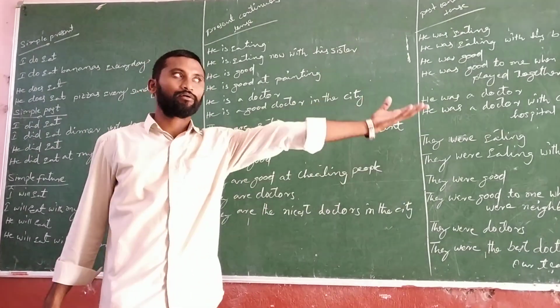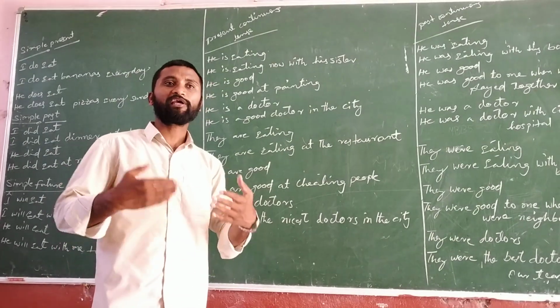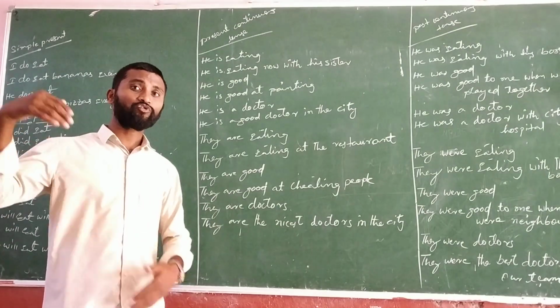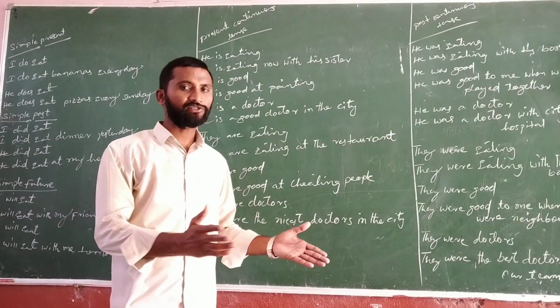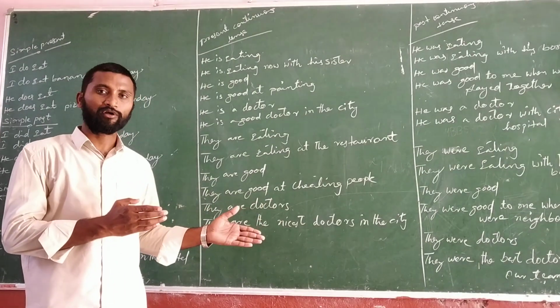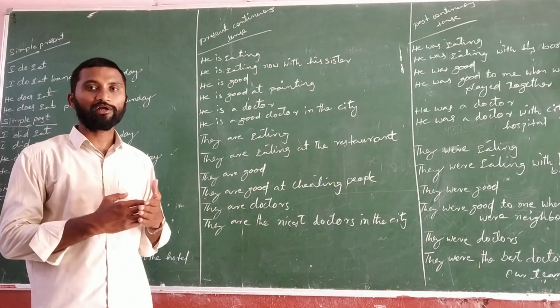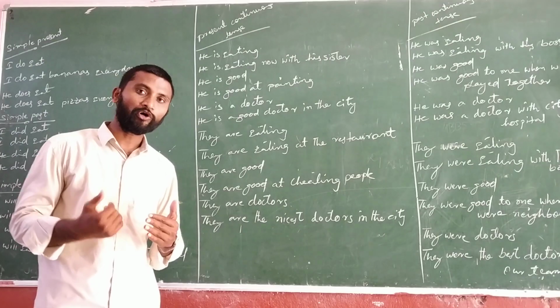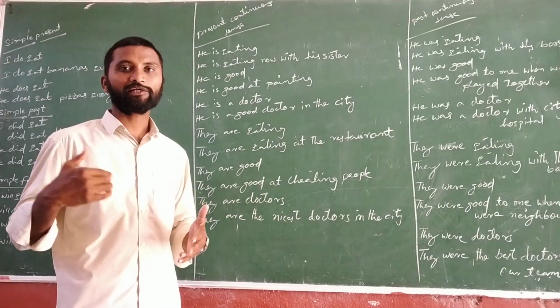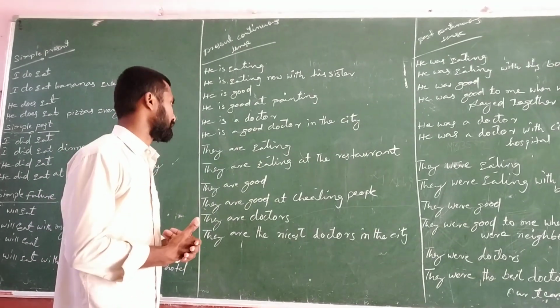In this way we can expand the sentences. So when we say he is good at painting, it is related to present tense only. But here is is the helping verb, and you are able to see that V4 is not there. Without V4 also we can use is, am, are to express present status.